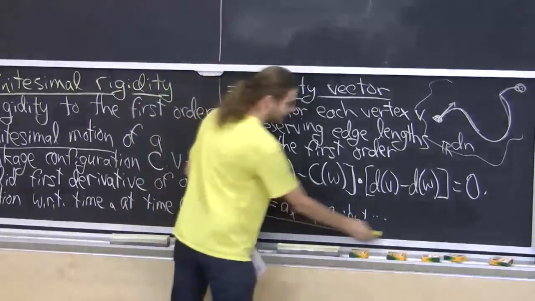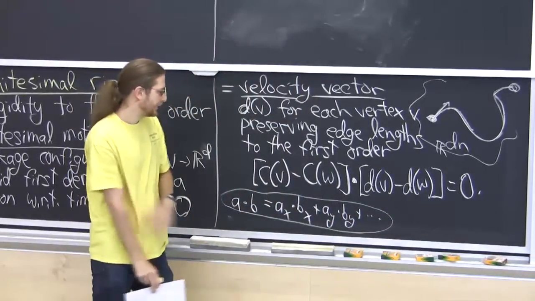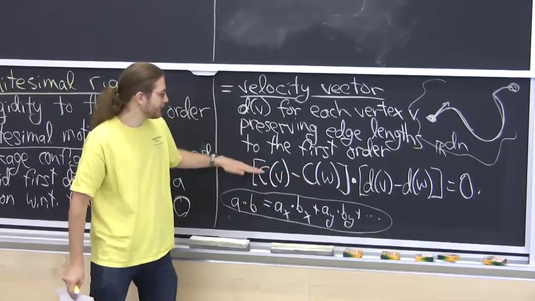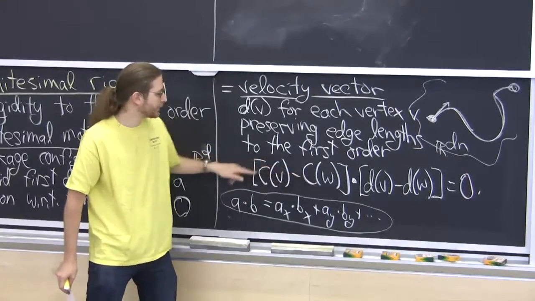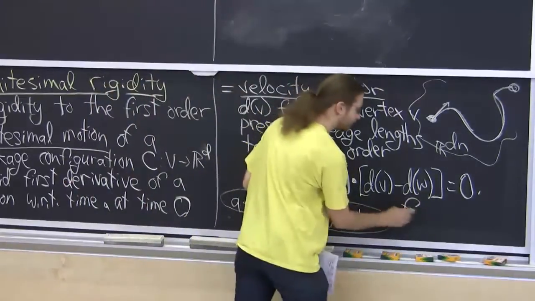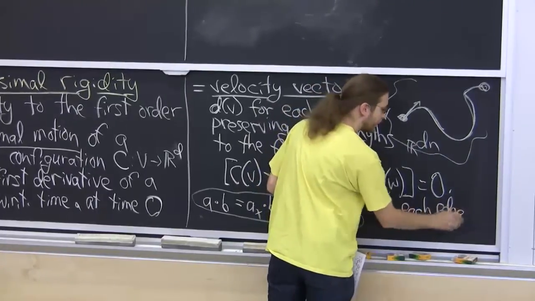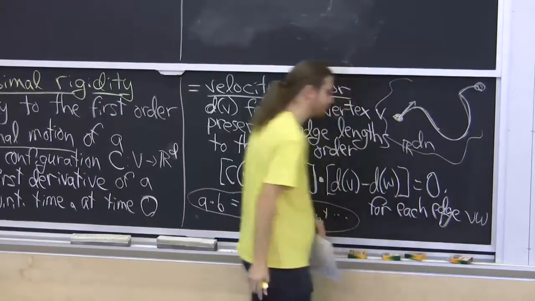Okay, and we're going to need some linear algebra. That's one useful linearity thing. So these are where the configuration places vertex v and vertex w. So this should be true for each edge vw in the graph.